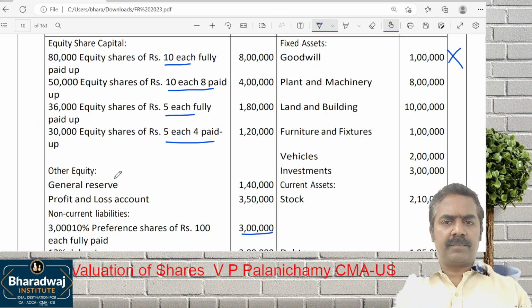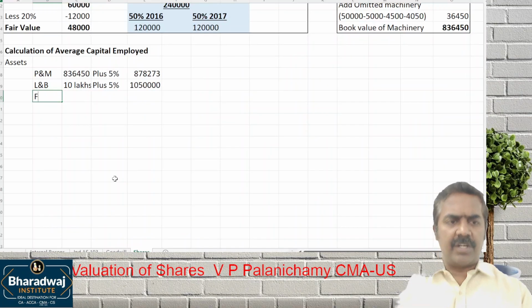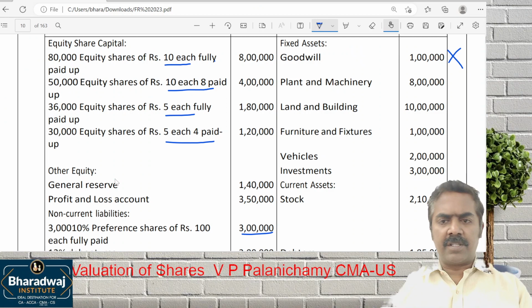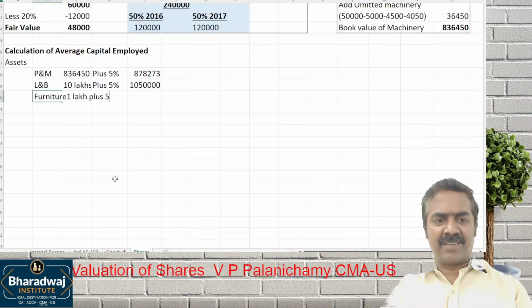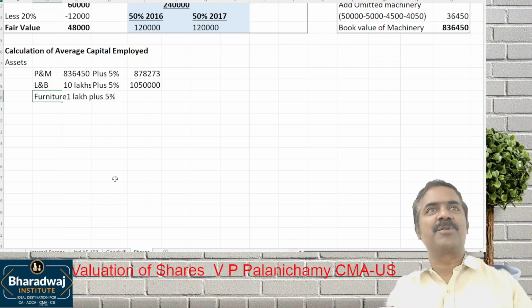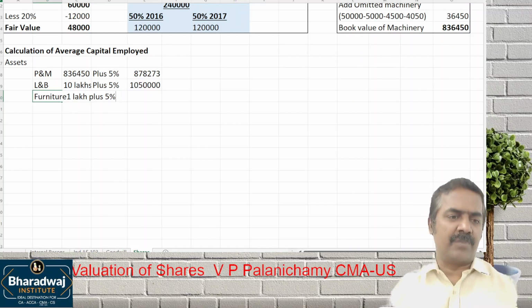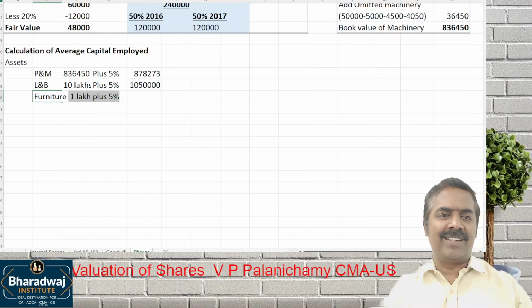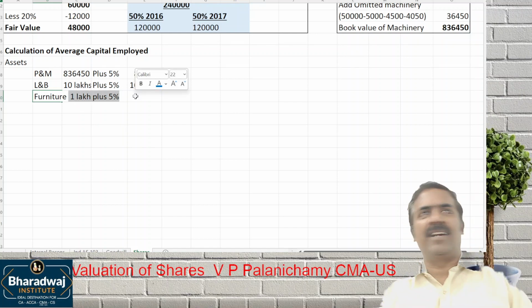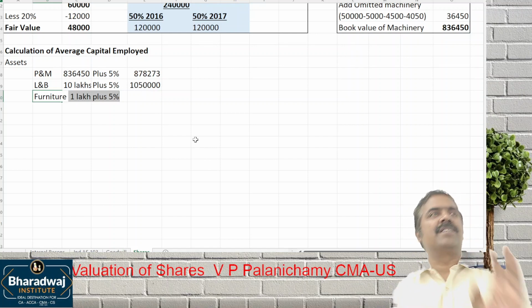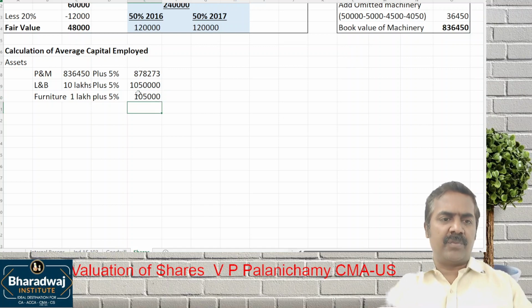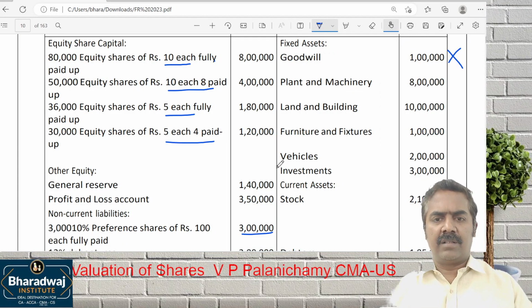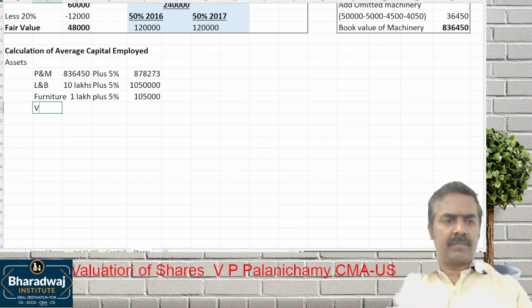Then which asset next? Furniture also. Furniture, how much is given? 1 lakh. Don't adjust that loss on sale of furniture. Do they tell that it is omitted from the books? No, that has been already recorded. Furniture book value is 1 lakh. Do they tell that the sale of asset was omitted in the books, that it has to be rectified? No. In the profit we adjusted because it's a non-recurring loss. 1 lakh plus 5%, how much is it? 1 lakh 5,000. Then what are the other assets? 2 lakhs plus 5%.